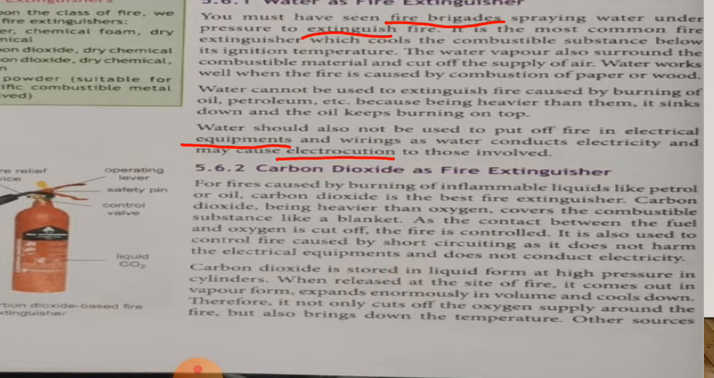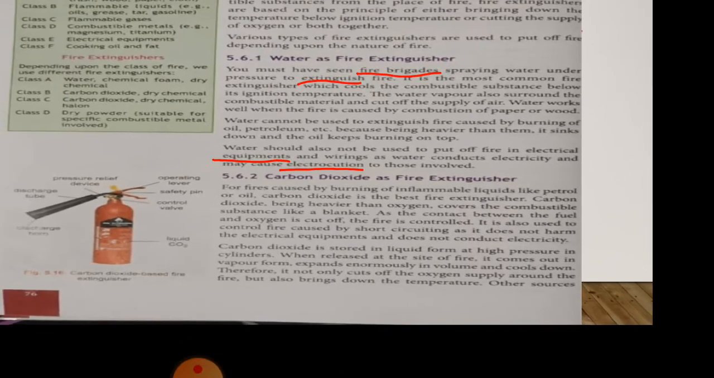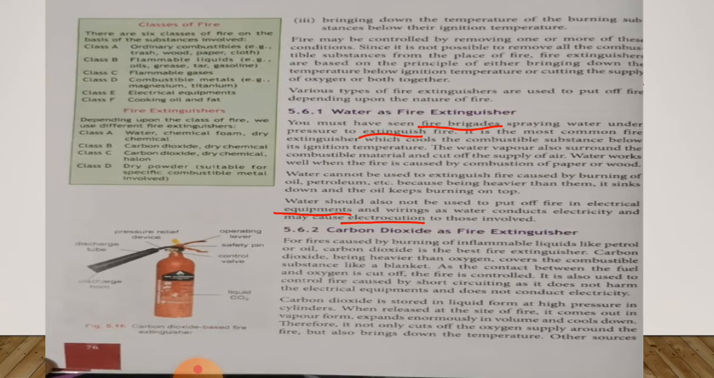Okay, so carbon dioxide is placed in a large cylinder in liquid form and at high pressure, due to which it spreads in vapor form on the combustible substance, due to which the temperature of the combustible substance is reduced below its ignition temperature and the fire is extinguished. Now turn this page.